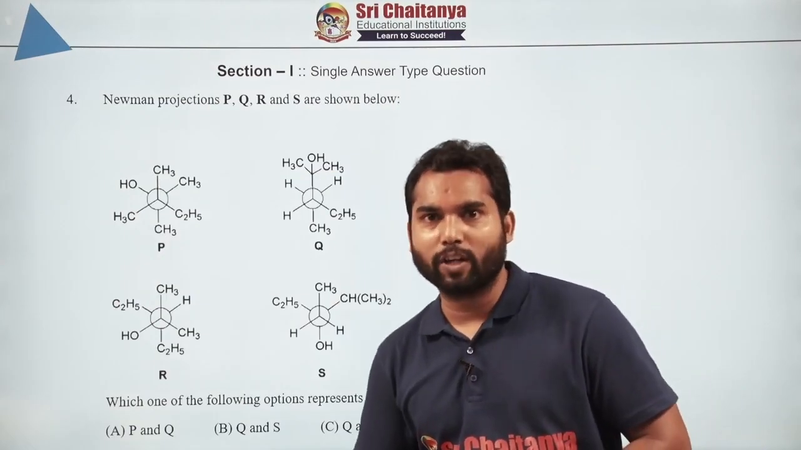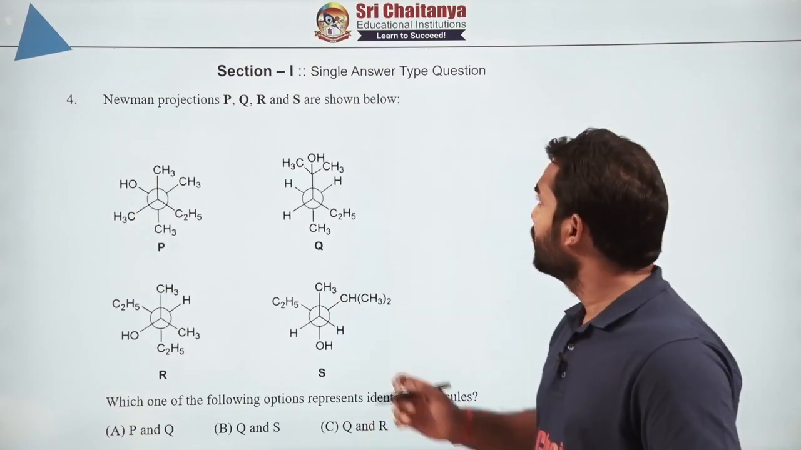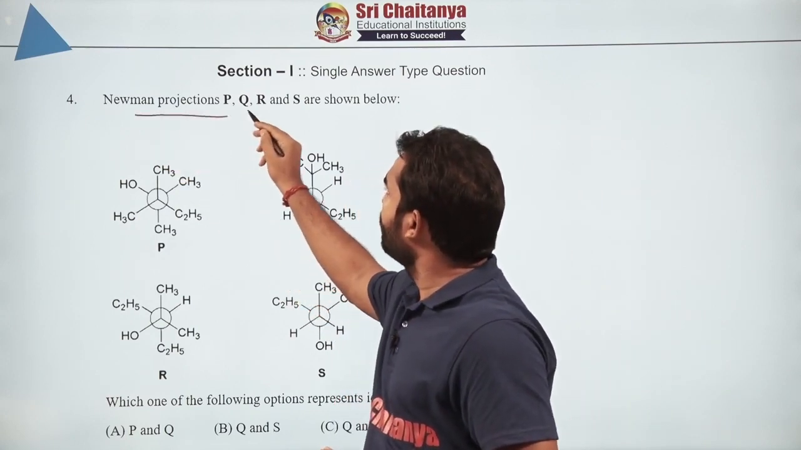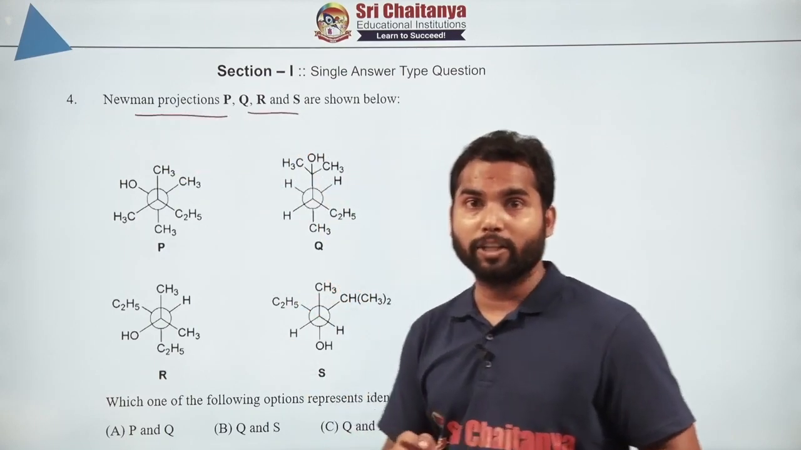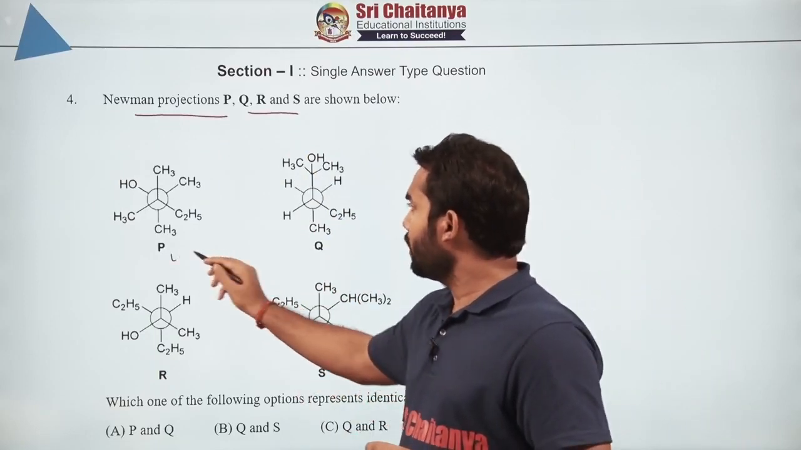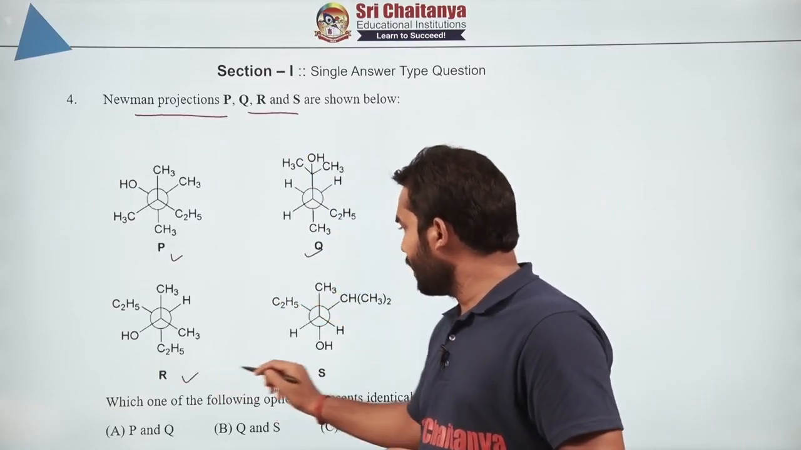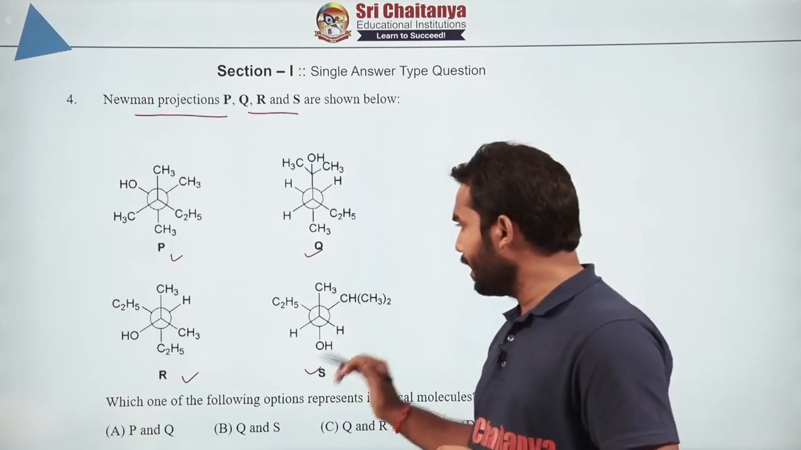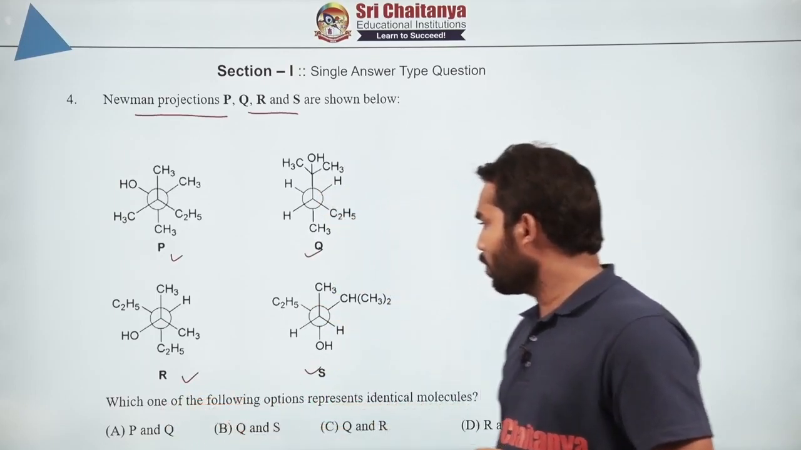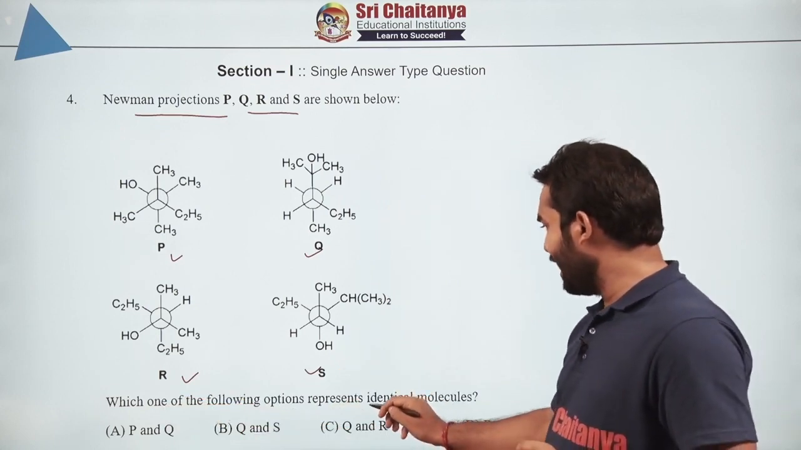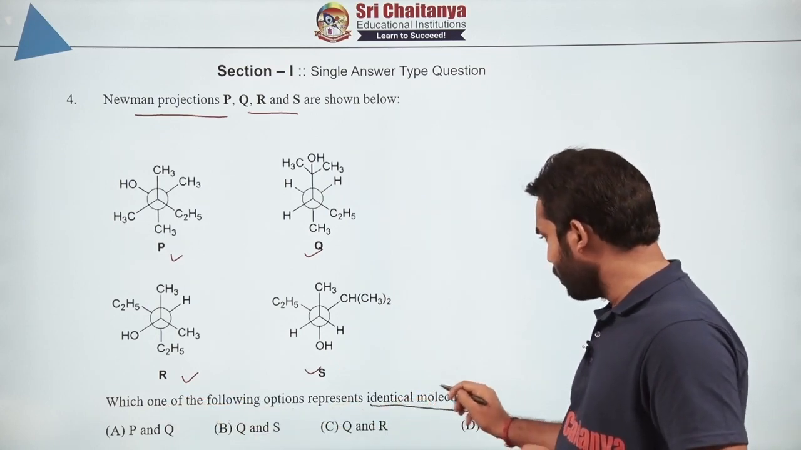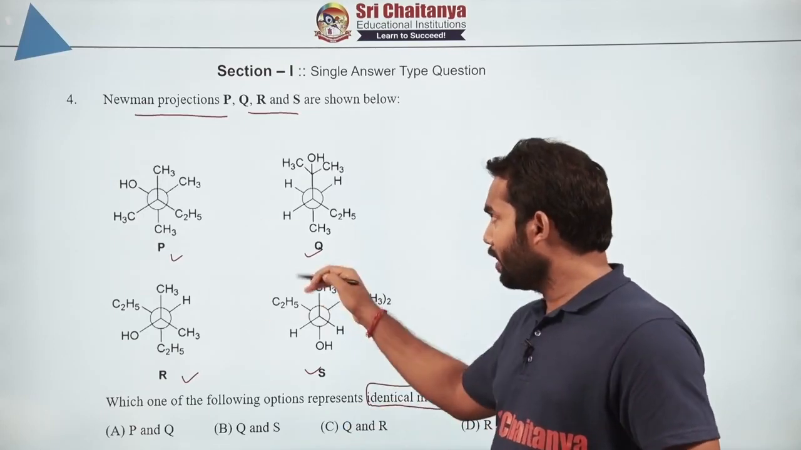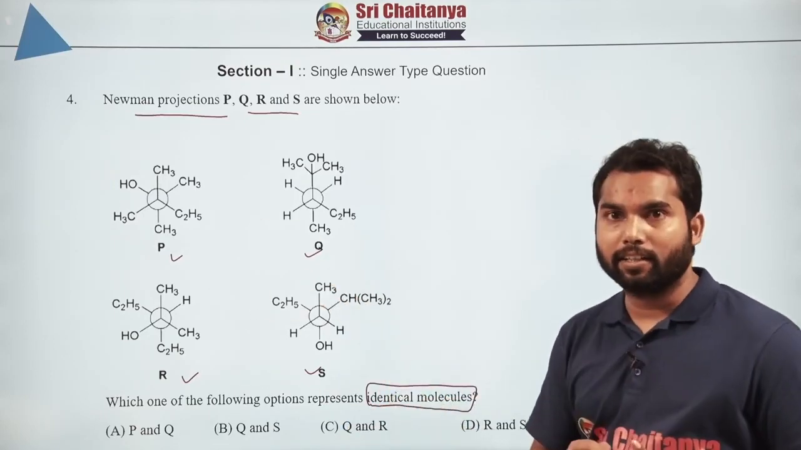So guys, now let's look at question number 4. Now it has given basically the Newman projections of P, Q, R and S. There are 4 molecules. This is P, this is Q, this is R and this is S. Now they have given the structures of these 4 molecules and they are asking which one of the following options represents the identical molecules, very, very important, right? Out of the given, which of them are identical?